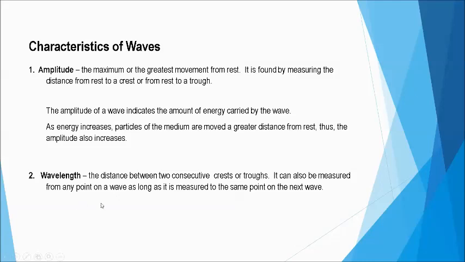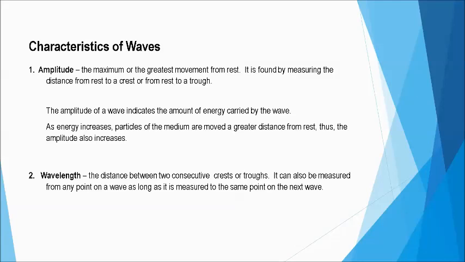Okay, now wavelength is another characteristic, which is the distance between two consecutive crests or between two consecutive troughs. Although it can also be measured from any point on the wave as long as it is measured to the same point on the next wave. So, ibig sabihin, halimbawa you have two consecutive waves, okay?